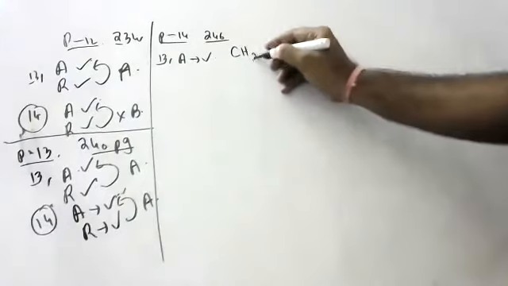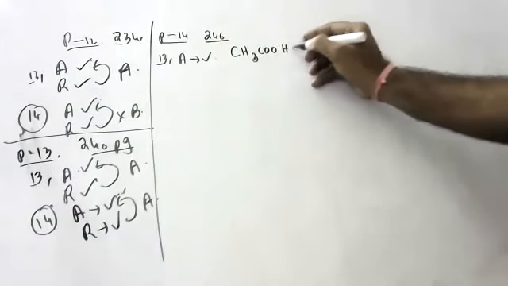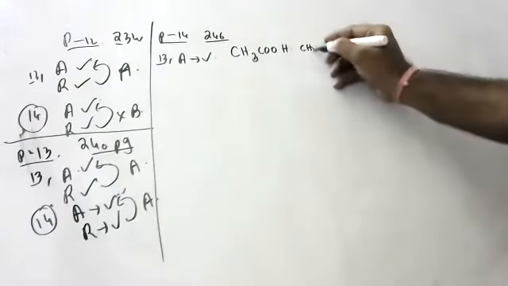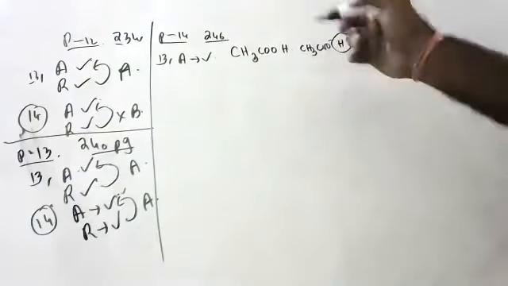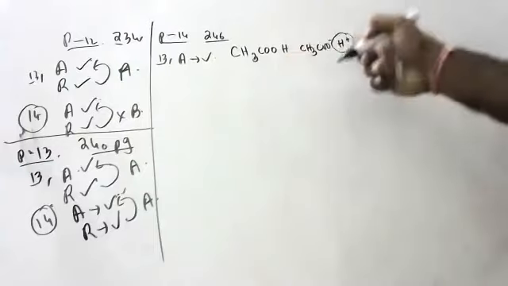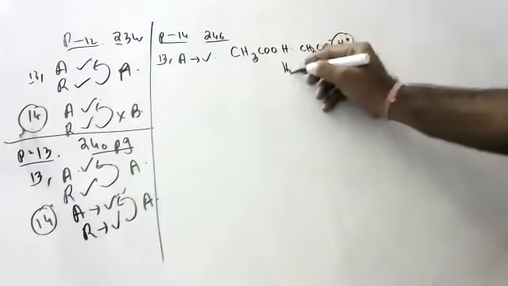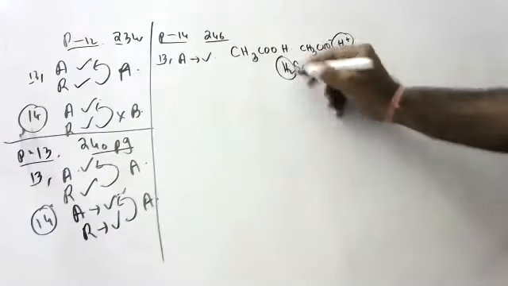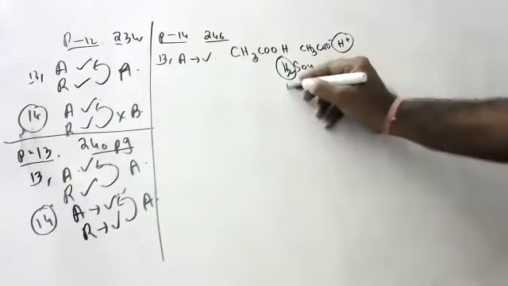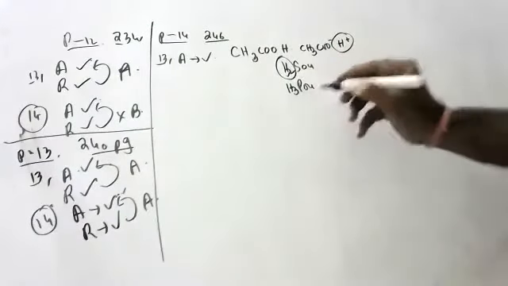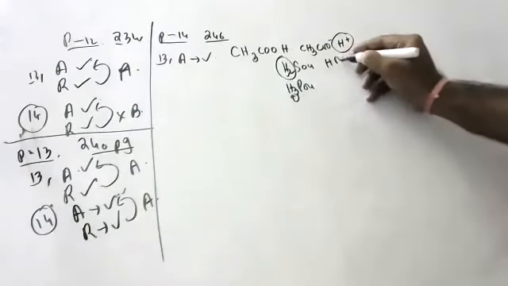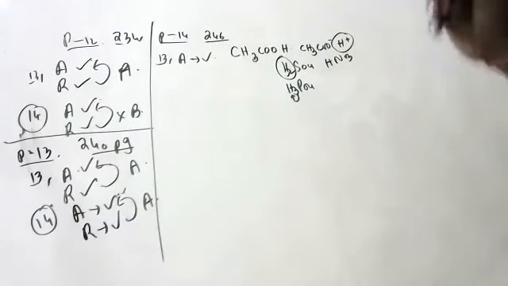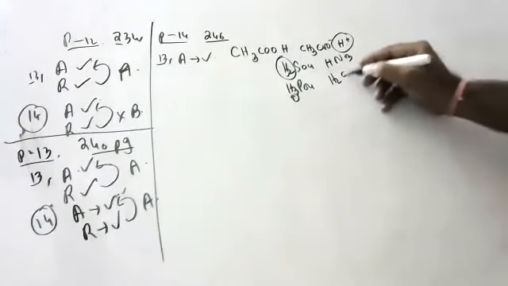Which has one replaceable H plus ion. On decomposition, you will get CH3COO minus and H plus. One H plus is there. So monobasic acid. H2SO4, dibasic acid. H3PO4, tribasic acid. HNO3, monobasic.